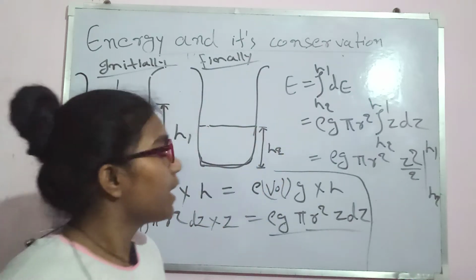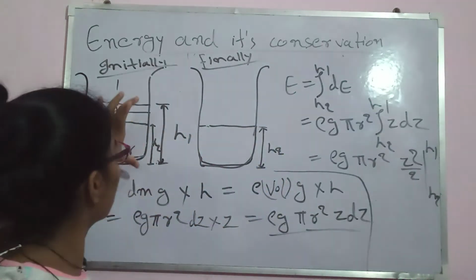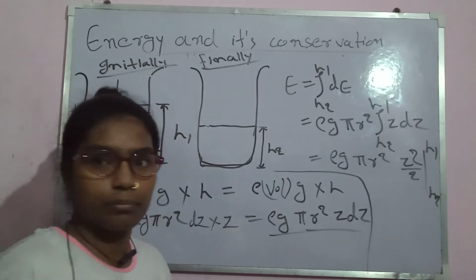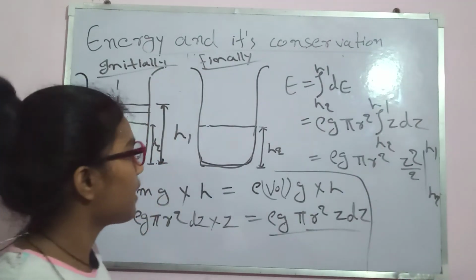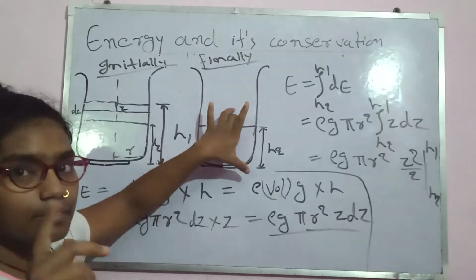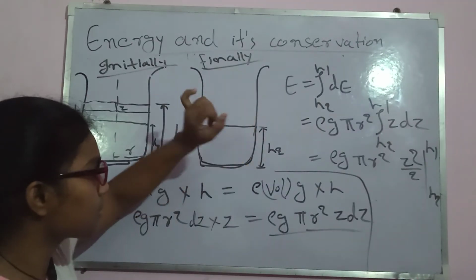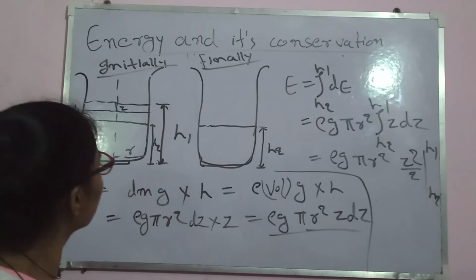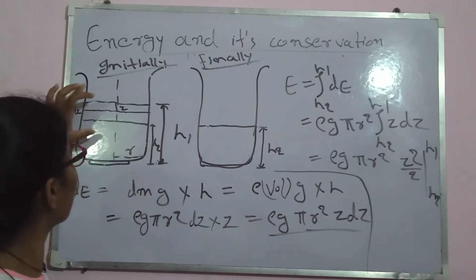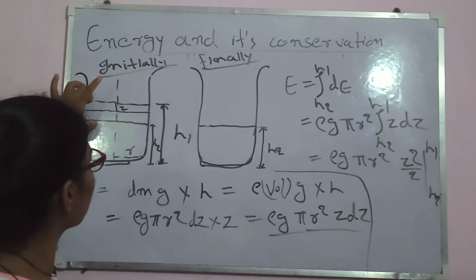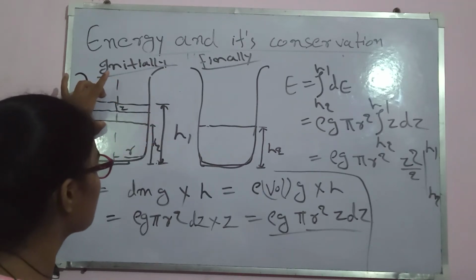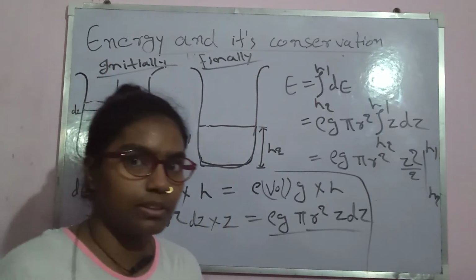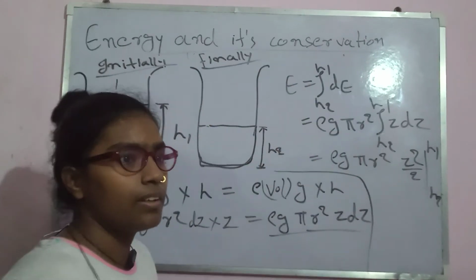See, I have said, initially our height was h1 before the experiment, and after the experiment, as we have seen, our height reduced to h2. Then what happened? This part of water that was between h1 and h2 has vanished somewhere into the surroundings.